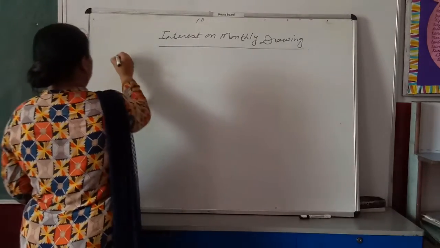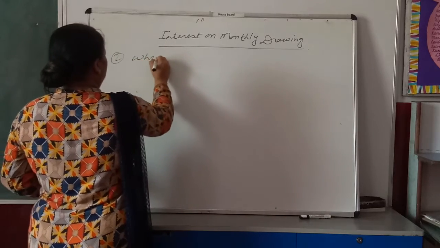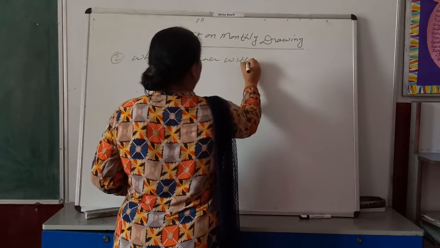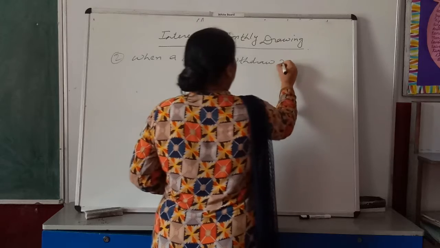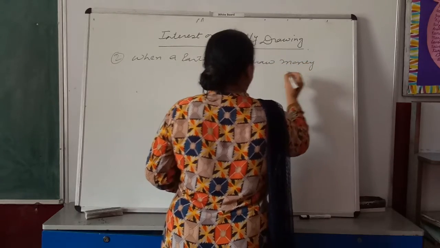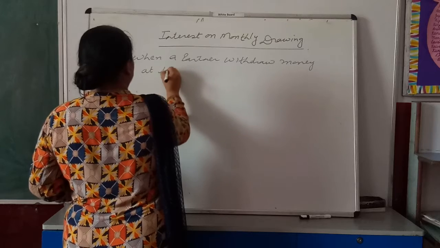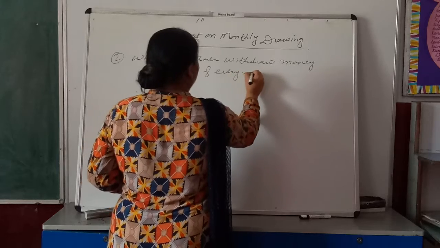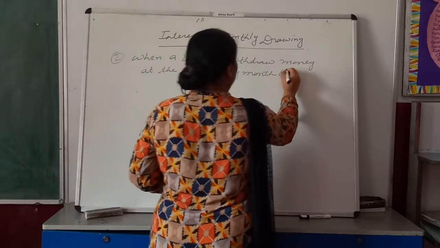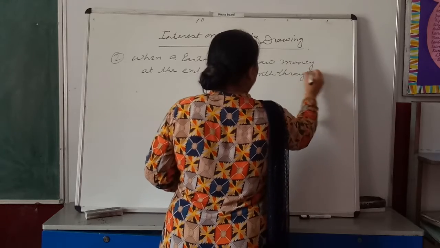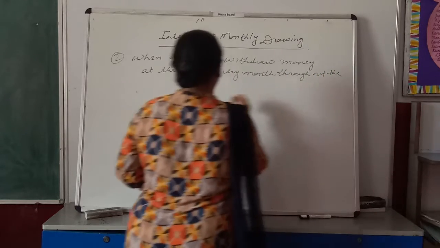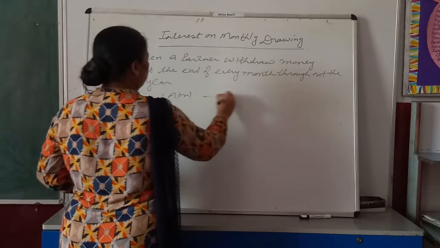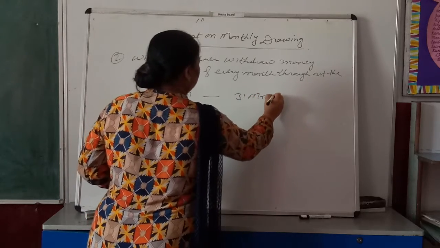This is when a partner withdraws money at the end of every month, throughout the year. Again, your year starts 1st April and ends on 31st March of the next year.